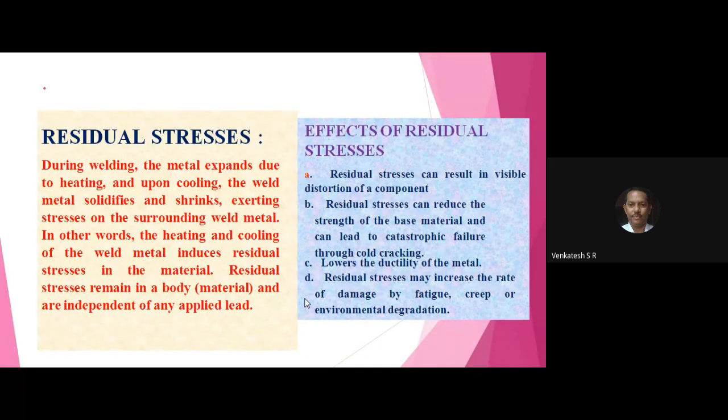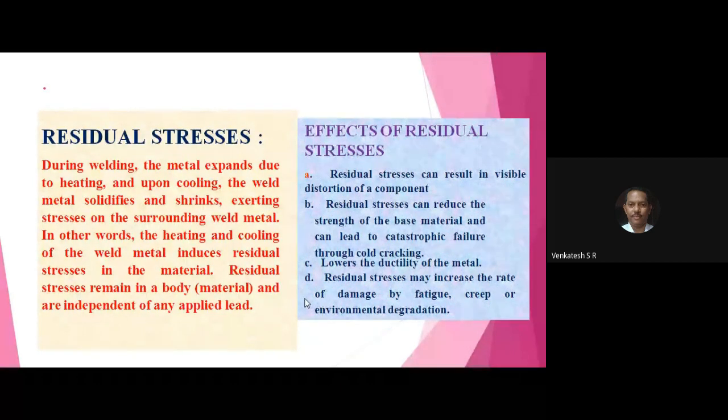Full stop. In other words, the heating and cooling of the weld metal induces residual stresses in the material. Full stop.